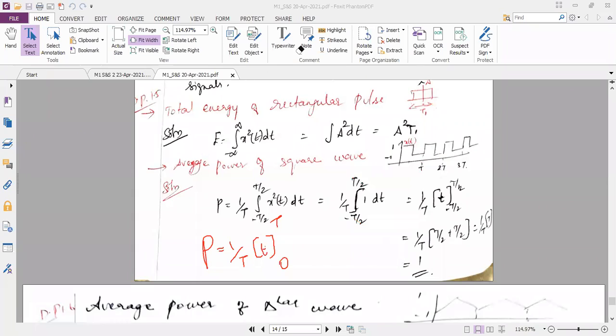Yes, ma'am. Okay, I hope you understood what I am trying to convey here. As per the diagram also I can substitute the limit. So as per the diagram it is 0 to T. You see here, it is 1 by capital T and I will be substituting the upper limit and the lower limit. T minus 0 is T only. So T gets cancelled. My answer is just 1. Preferably, I want all of you to follow the limits as per the diagram. In the earlier problem, we used the limit as T1 directly. Here also, we can use the limit as 0 to T. So accordingly, the power value is 1.